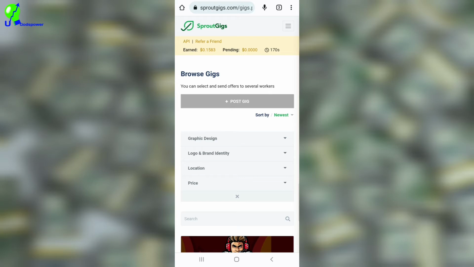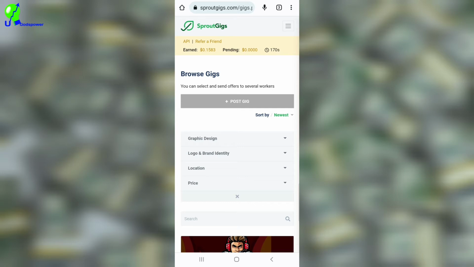Let me say you want to post a gig. You can click on this section where it says post gig. On this part, you'll be able to create a job for people, and when they buy this job from you, you can complete it and you are going to get paid. That is what I want you to know about creating a gig on Sproutgigs.